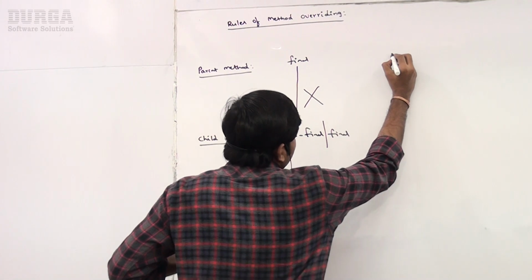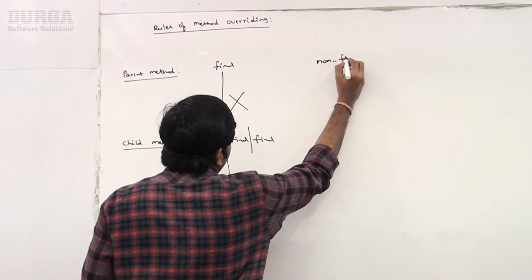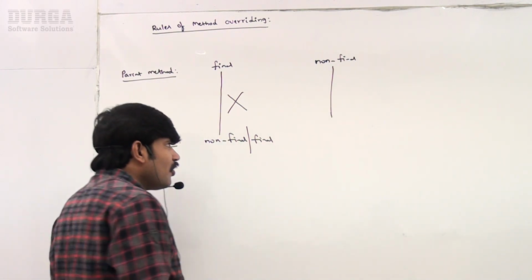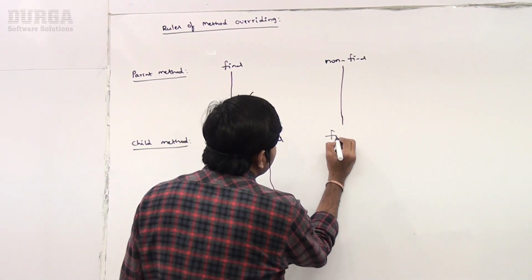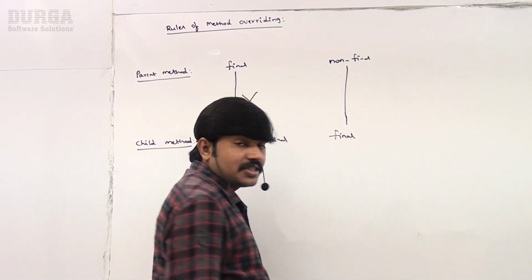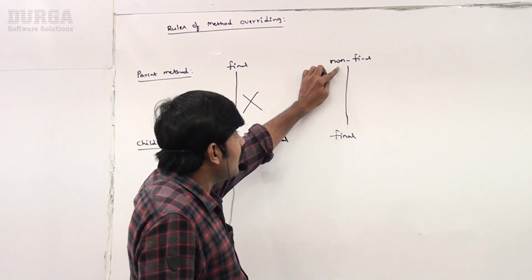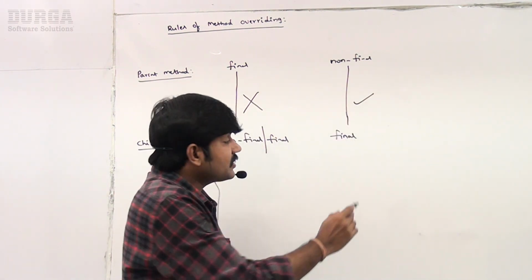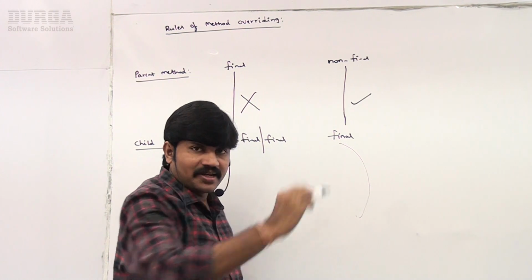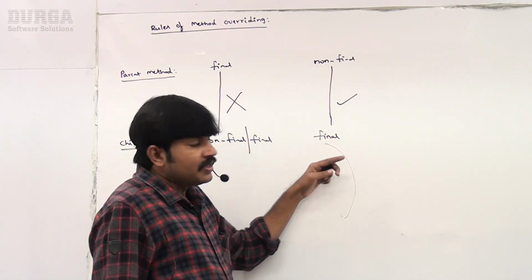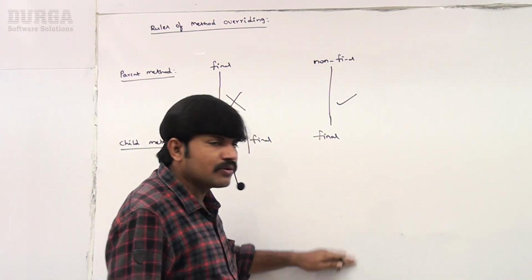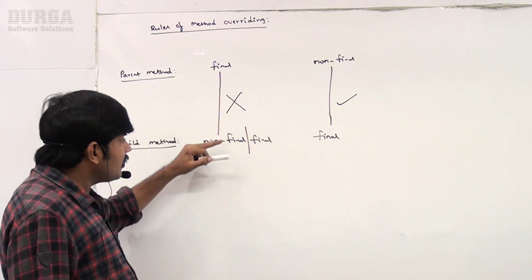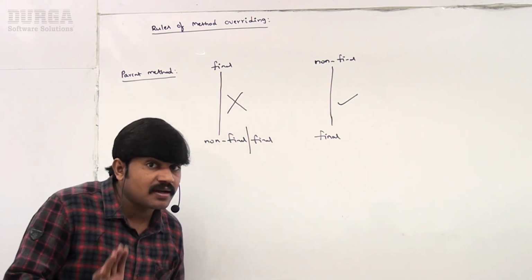Sir, now I have one small doubt. If the parent class method is non-final, it's not final. Now I want to override it as final. Is it possible or not? Yes, non-final to final is perfectly acceptable, but the next level child can't override it. Regarding this, okay, next level child you can't override, right?